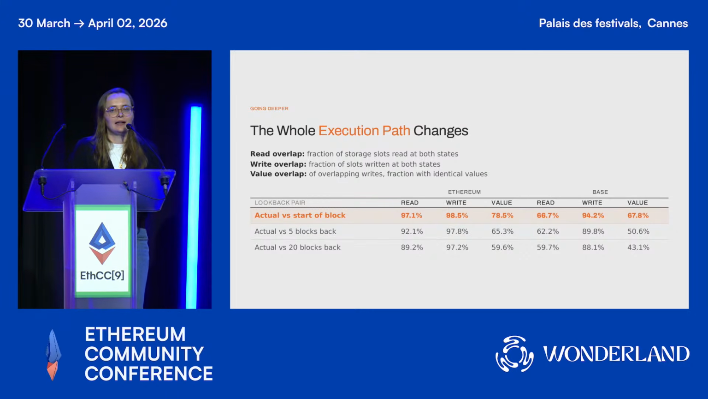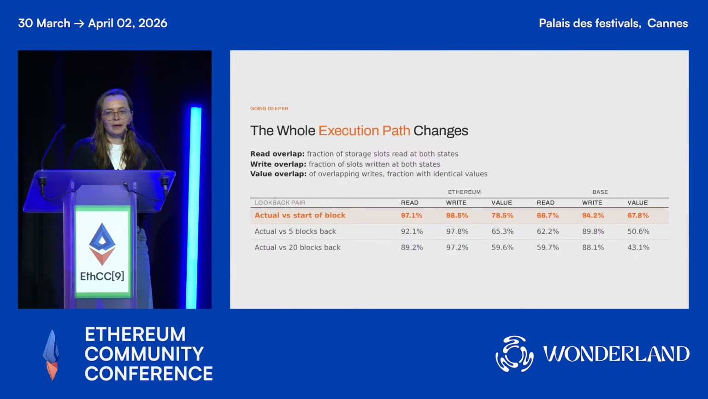They don't have access to the state after some transactions in their same block when they're simulating during submission. So we see that the read overlap on Base between the actual and the start of the block is pretty high, same for the write overlap. But when we look at the actual values that are written, around 1 in 5 transactions writes a different value. So that means something changes in the execution. For example, they get a different price.